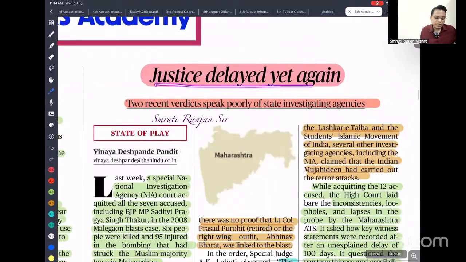ठीक है, justice delayed yet again. So two incidents have recently come to light. One is about the Malegaon blast. Another is about the Mumbai terror, the train blast, the Mumbai terror blast in the local trains. In both the cases, the accused have been acquitted by the court on the grounds of lack of proper evidence.